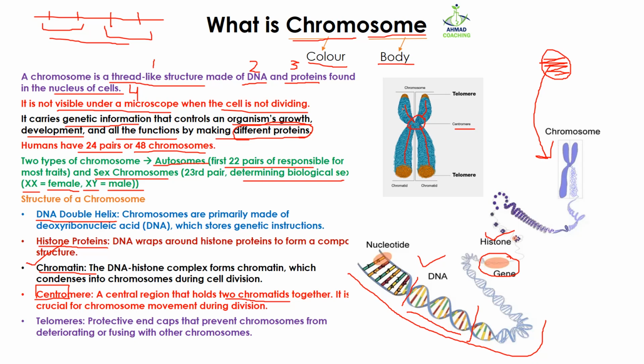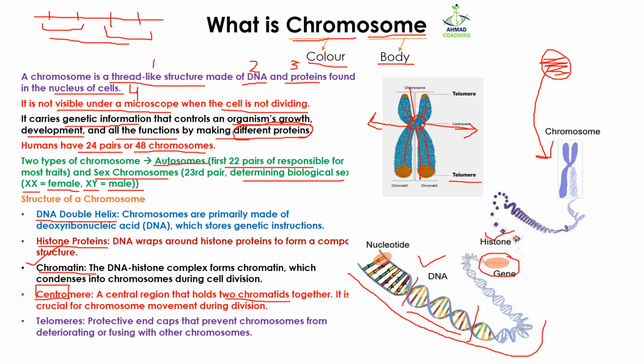These chromatids are DNA and histones. This centromere is very important because it helps in the movement of chromosomes during the cell division. If it's dividing from the center, then this chromatid will move to one side and this one will move to the other side.